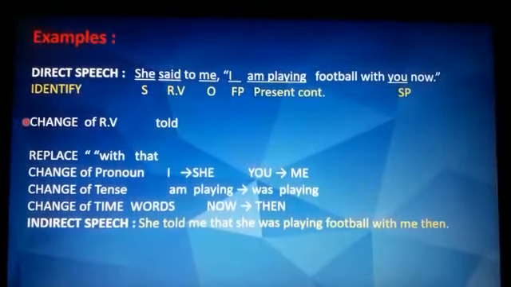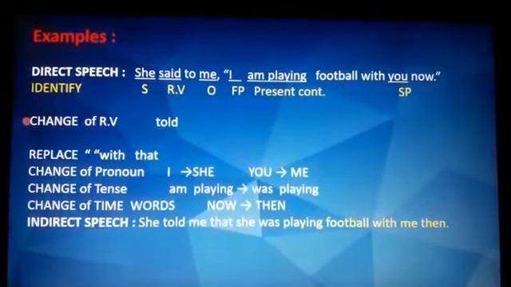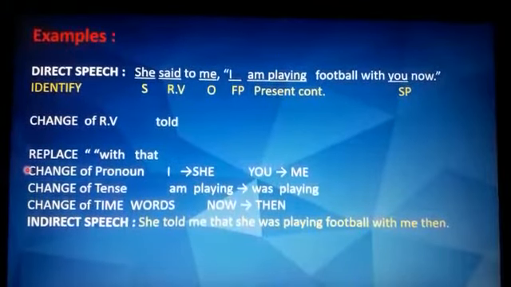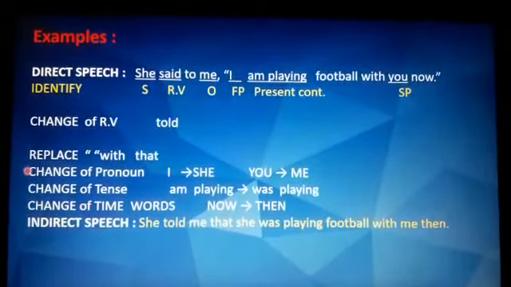Second step, change of reporting verb. So said to becomes told. Third step, replace inverted commas with that. Fourth, change of pronoun. So here the first person I will change to she, and that change takes place according to the subject, and the second person you changes according to the object, so it becomes me.